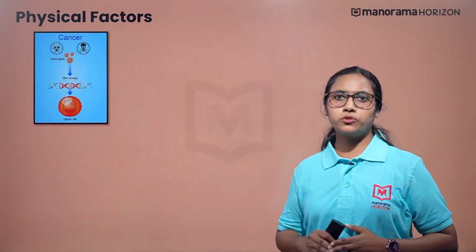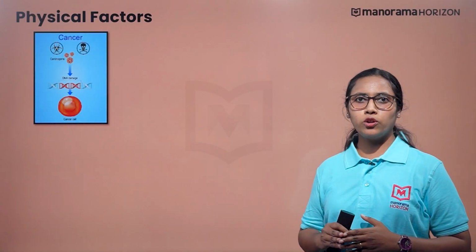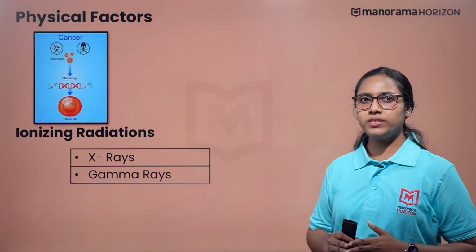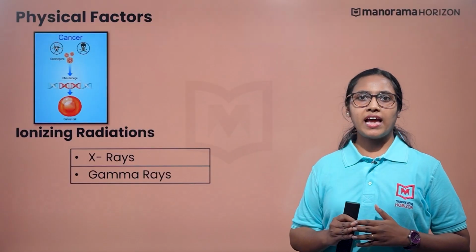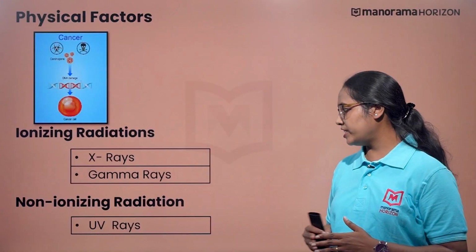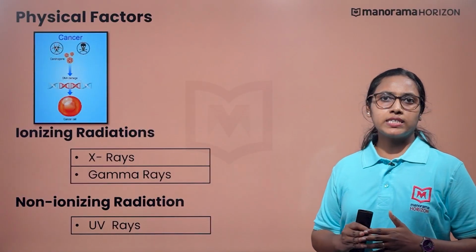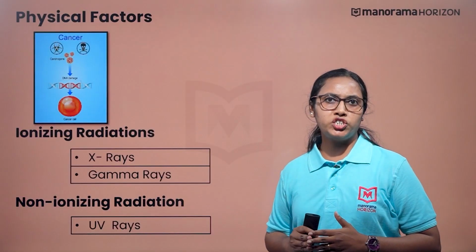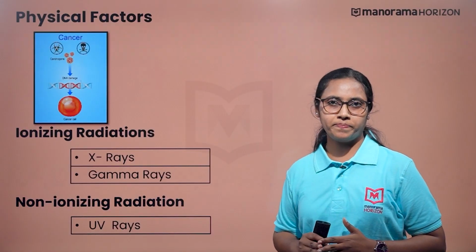Let us list those factors. Now, the physical factor includes ionizing radiations such as X-rays and gamma rays, and non-ionizing radiations such as UV rays. These radiations cause damage to the DNA, leading to neoplastic transformation.